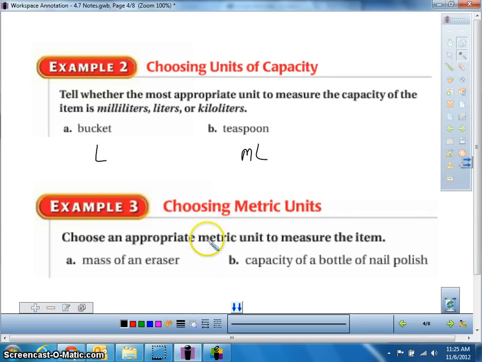If we go down here, if we choose an appropriate measure unit to measure an item, if I wanted to know how heavy an eraser was, think about like a pink bar eraser here. And if I want to measure how heavy that is, I'm probably not going to want to use grains of sand. I'm probably going to want to use a paper clip. And so with that, I'm going to use grams.